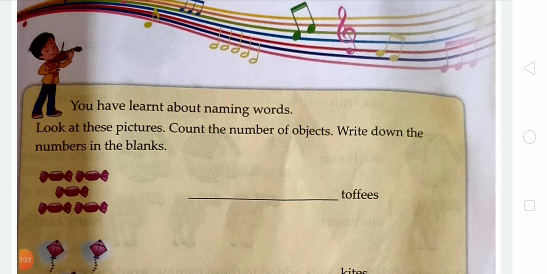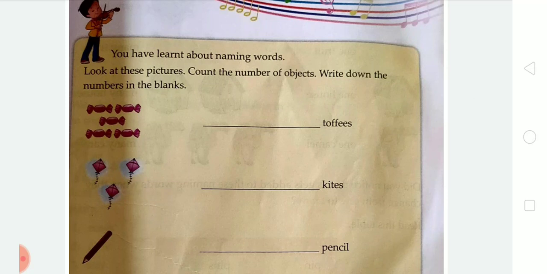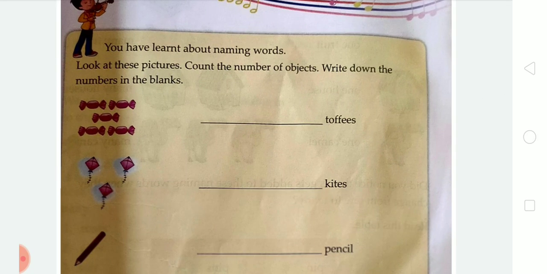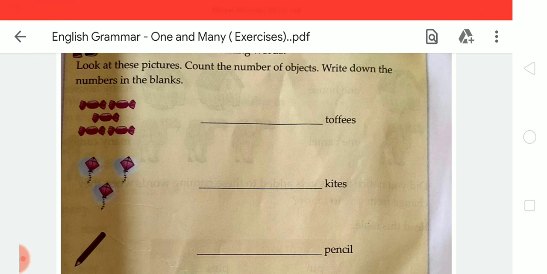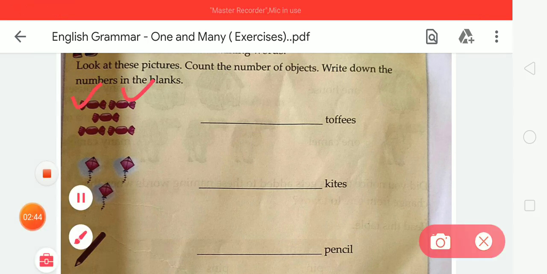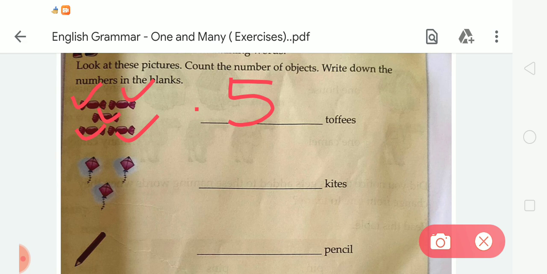Look at these pictures, count the number of objects, and write the numbers in the blanks. First of all we are going to count the given objects, and according to that counting we have to write the number in the blanks. First there are toffees. Let's count the toffees: 1, 2, 3, 4, 5. How many toffees are here? There are a total of 5 toffees, so we write 5 here.